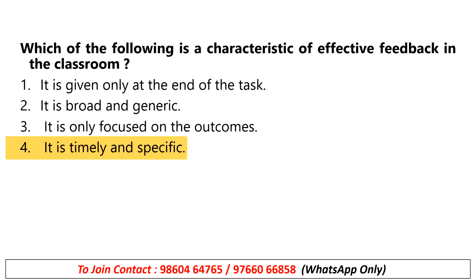Effective feedback always focuses on both processes, right? What both processes? How the task was done and the outcome, to help improve understanding. And the fourth one, it is timely and specific, that is the correct one. Feedback should always be given at the right time and specific to the learner's performance.